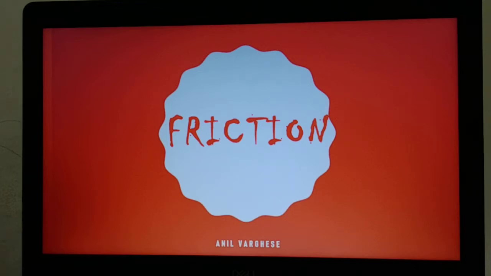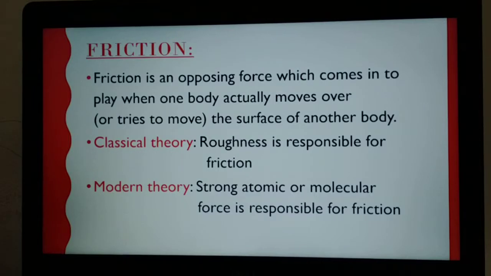Okay, so those are the two theories regarding the origin of friction. We can conclude friction is an opposing force which comes into play when one body moves over, or tries to move over, the surface of another body. And there are two theories regarding the origin of friction. One is the classical theory, which says roughness is responsible for the friction, and the other is the modern theory, which says strong atomic or molecular force is responsible for the friction.